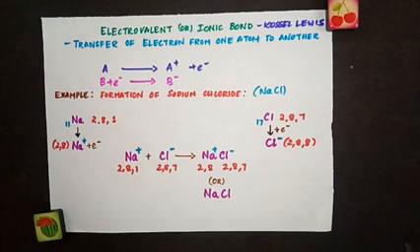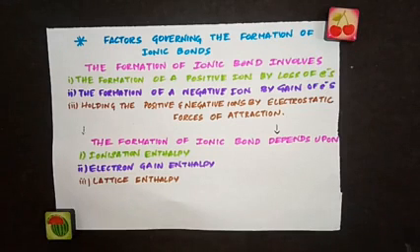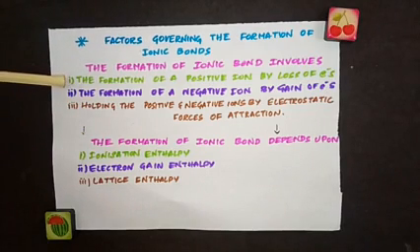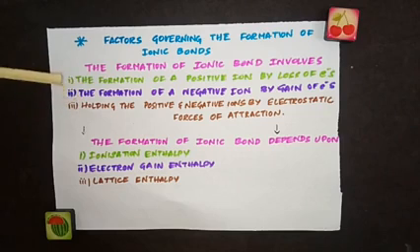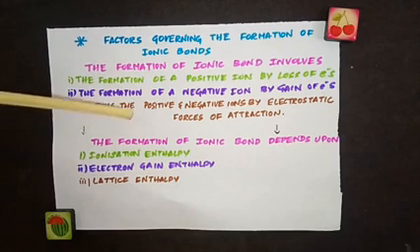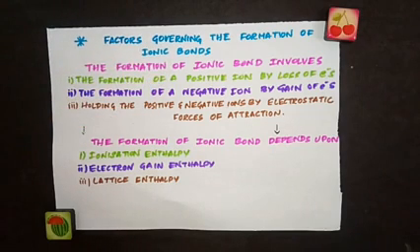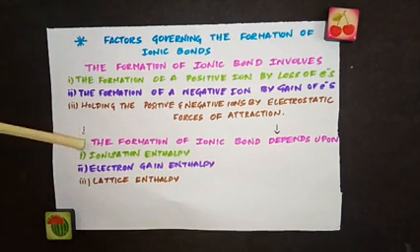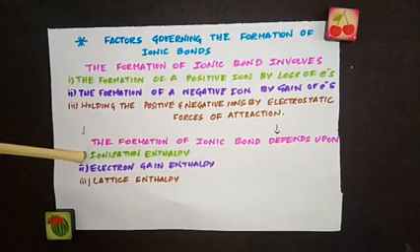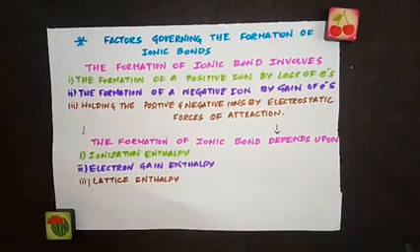Now we will move on to the factors governing the formation of ionic bonds. As we have seen, the formation of an ionic bond involves 3 steps. First, the formation of a positive ion by loss of electrons. Second, the formation of a negative ion by gain of electrons. And finally, holding the positive and negative ions together by electrostatic forces of attraction. Now, the formation of this ionic bond depends upon 3 factors: ionization enthalpy, electron gain enthalpy, and lattice enthalpy. Now let's see them one by one.